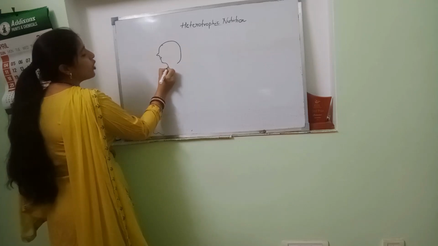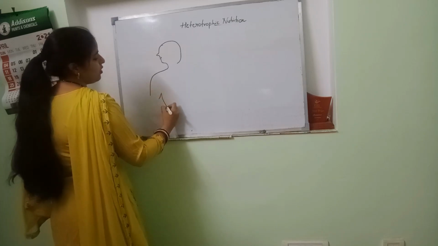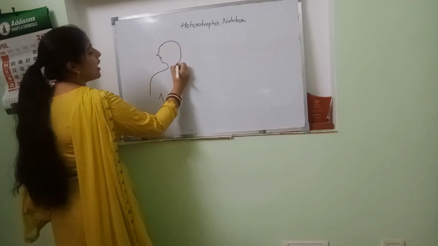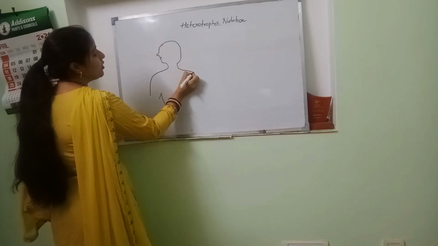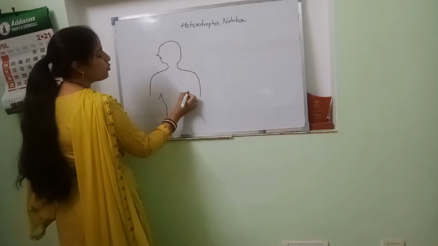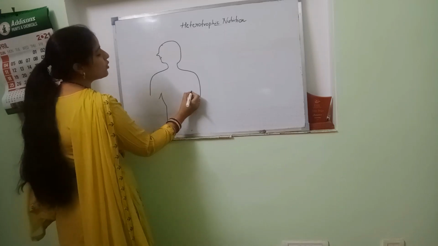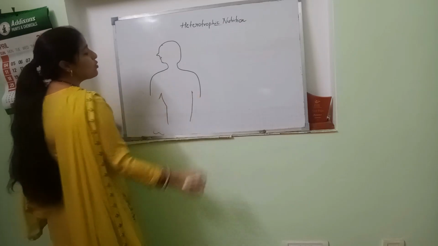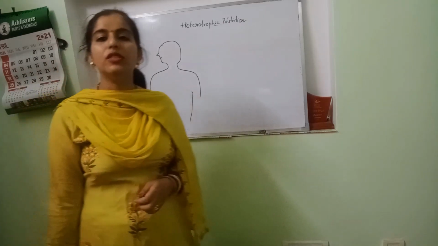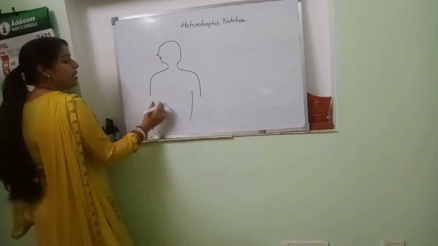Digestion inside a human body starts with the mouth, and ingestion also takes place in the mouth. The first step of any digestion or nutrition process will be ingestion. So in a holozoic mode of nutrition, the first step will always be ingestion.